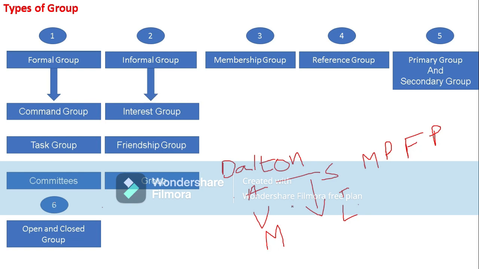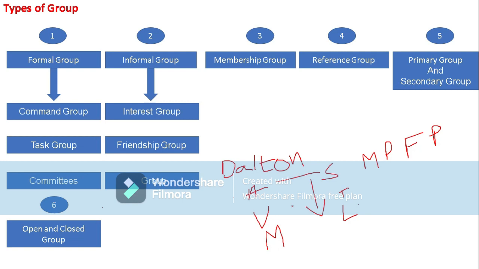So this is about the informal groups. Under informal groups, according to Mayo and Lombard, he also defined three types of groups, like natural groups, family groups, organized groups, likewise. So different authors have given different types of informal groups.